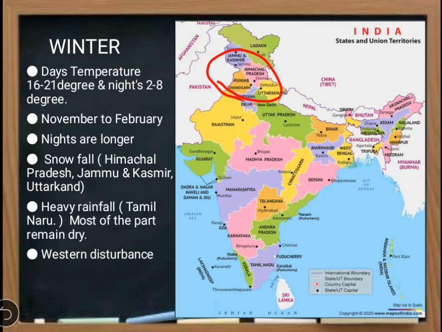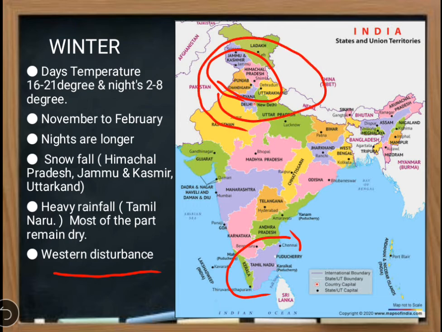And also in the southern part like Tamil Nadu, rainfall happens during the winter season, and the rest of India remains dry in this season. In this season, one of the most important things is western disturbance. What is western disturbance? During this season, the northern part of India receives rain due to cyclones and strong winds, and this is called western disturbance.